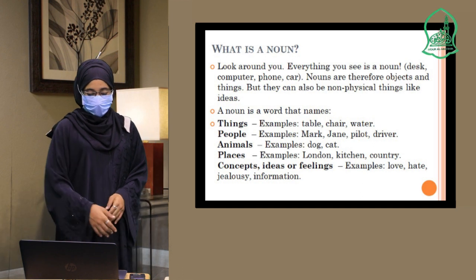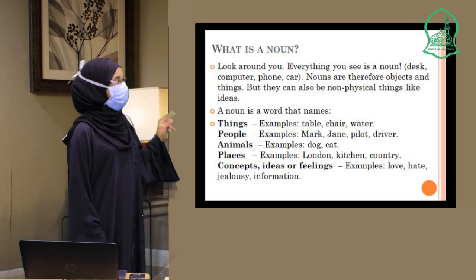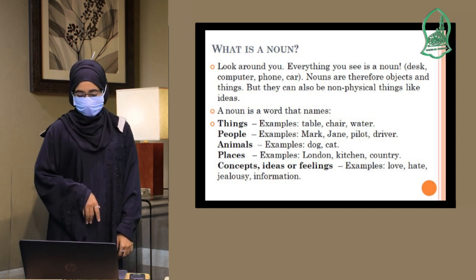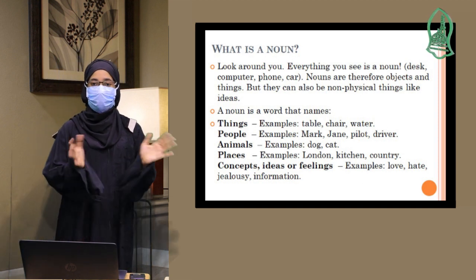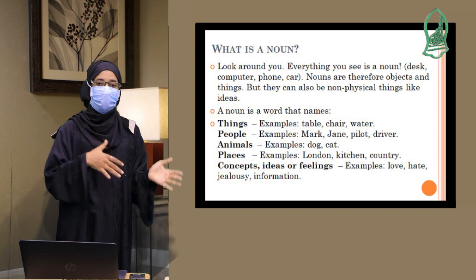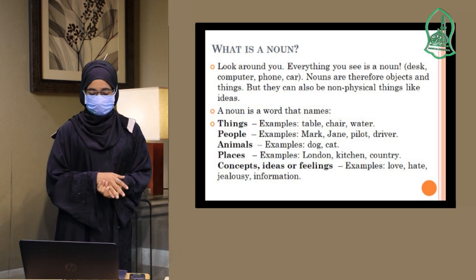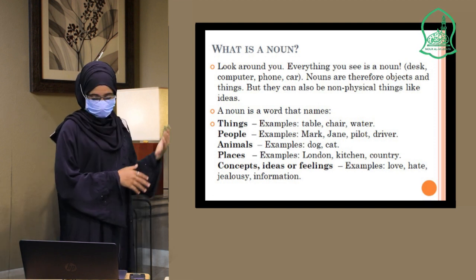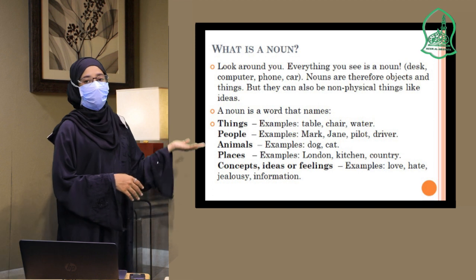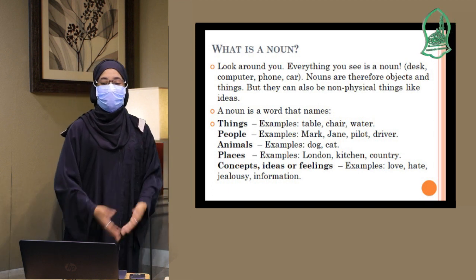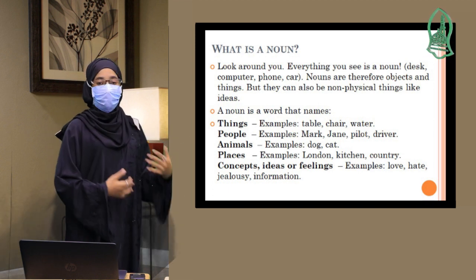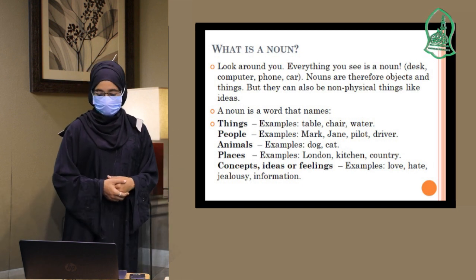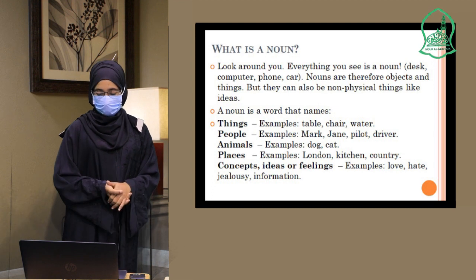Let's see this one. A noun is a word that means things, for example table, chair, and water. But we have many things. It can be a door, a window. We know what things are, right? And also a noun is a word that means people. For example, Mark, Jan, pilot, driver, teachers, doctor, a boy, a girl, a man, a woman. Those are also nouns because they are mentioning people.